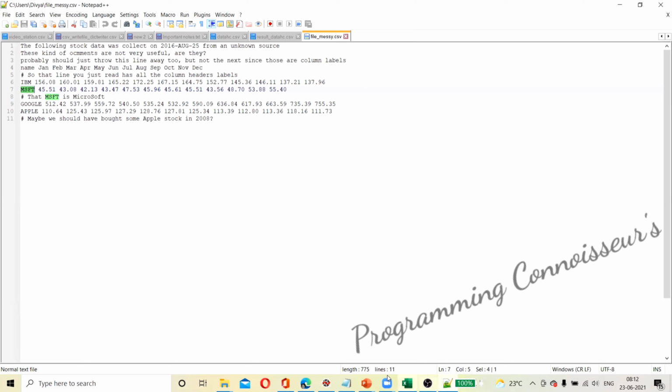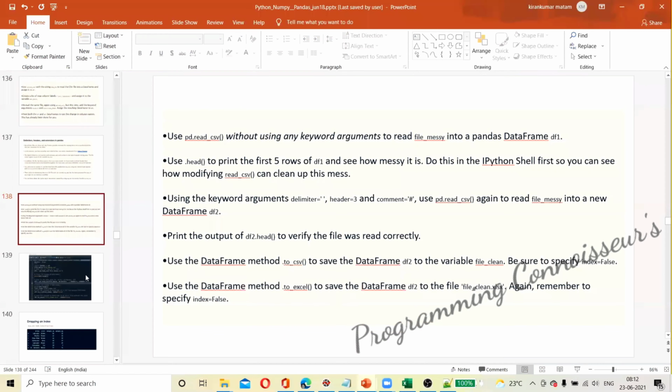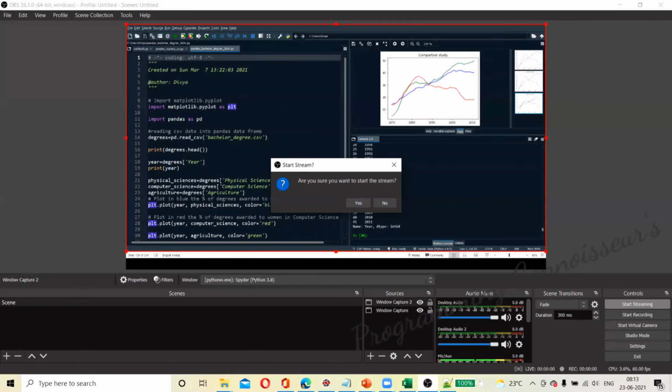Any guess how we can read this data into a data frame? No problem. We will read this data with import pandas as pd, and we import the file messy. Then we'll print the first five lines, and open the file to see how it is looking.